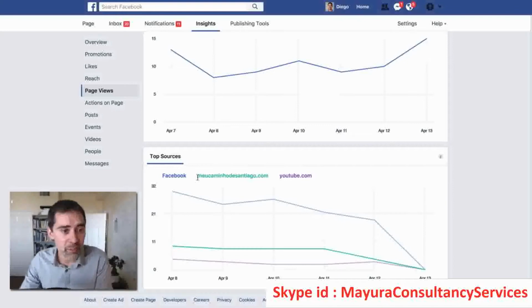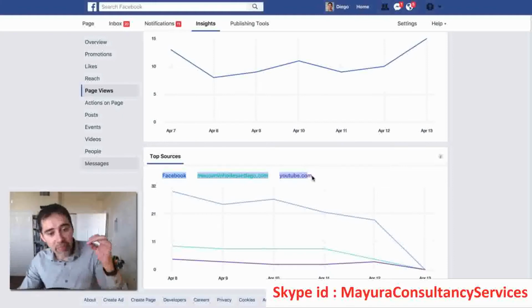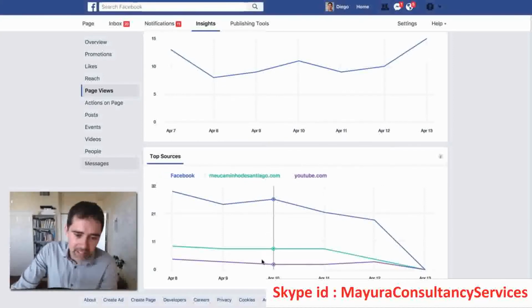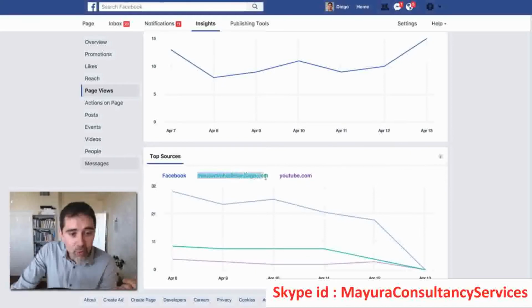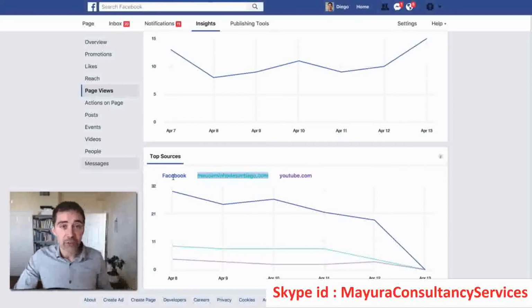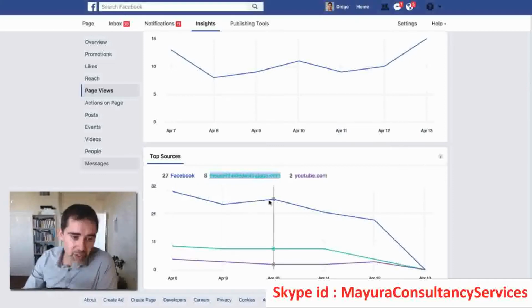And this is a great source because here we have the top sources. You see here, for example, that they are coming from Facebook, from my website, which is this, and from YouTube. These are the top 3 sources. On YouTube, I always recommend to people to go to my Facebook page, so they are coming because here is the data. Also, on my website, I have links to my Facebook page. And they are also coming straight from Facebook. Basically, if they already like the page, they see the notifications in the notification area and they click on that notification and go to the page, which is the majority of people, of course.